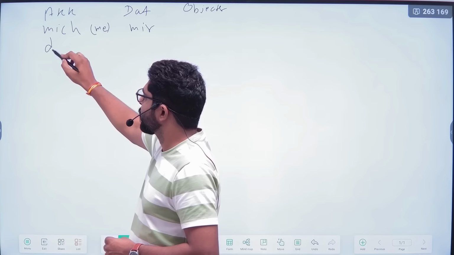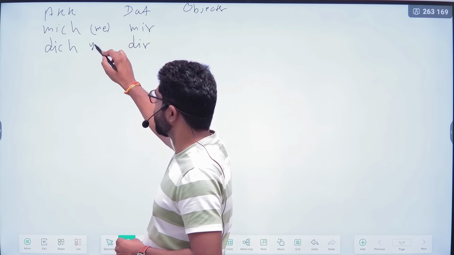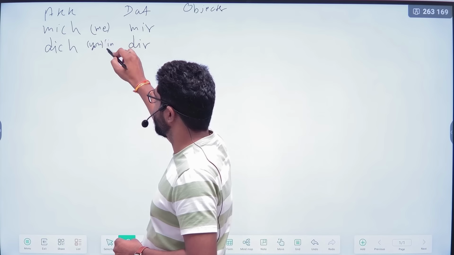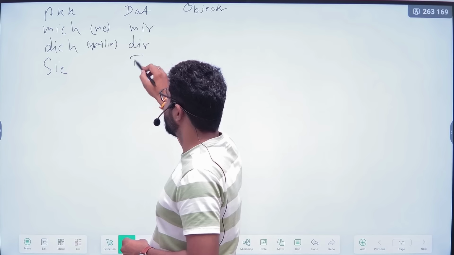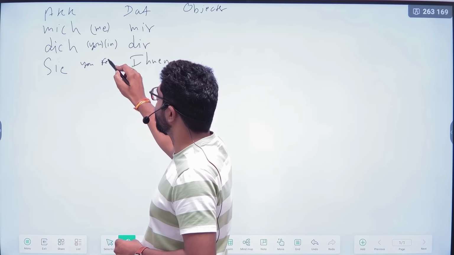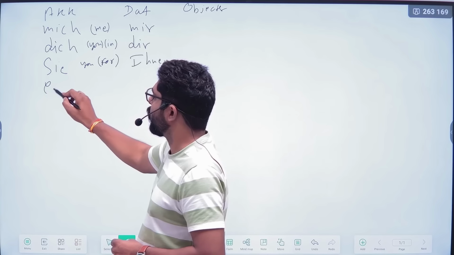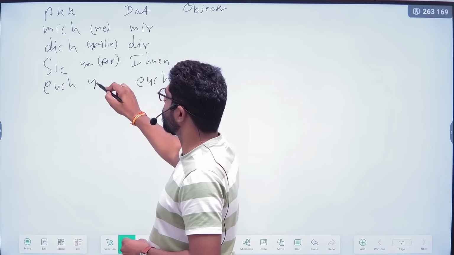Next one, dich and dir are also having the same meaning, you, but informal. Next one, Sie and Ihnen, that is also the same meaning, you, but formal. Next one, euch, it means you all.